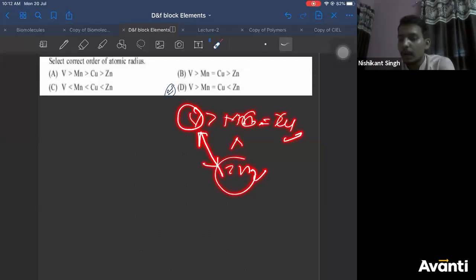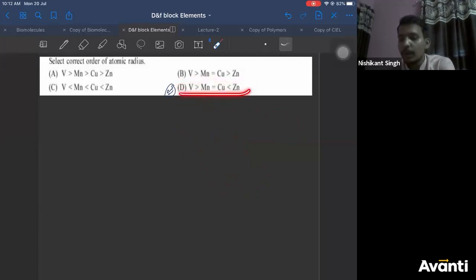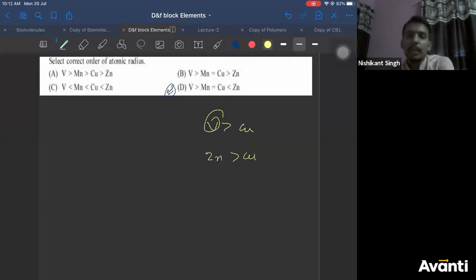You cannot derive it out of this relationship. So this is not the exact relationship between all the four elements. You cannot say the relationship between zinc and vanadium, right? So here they are clearly mentioning that vanadium is greater than copper and zinc is also greater than copper, right? But what is the relationship between these two? That is not mentioned here, Prashant. In this order, correct?